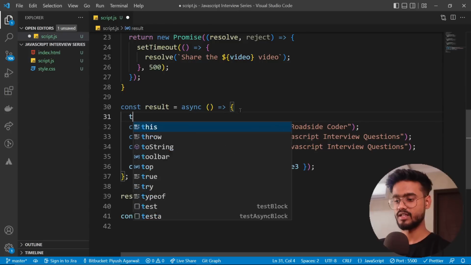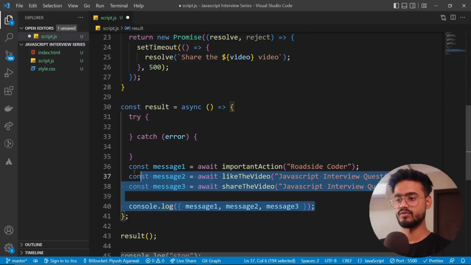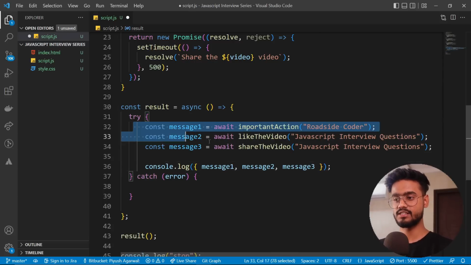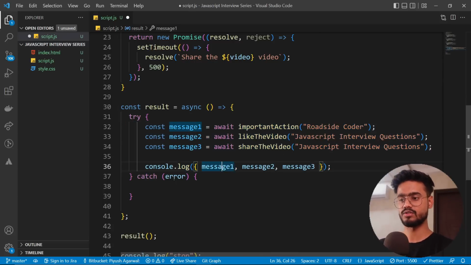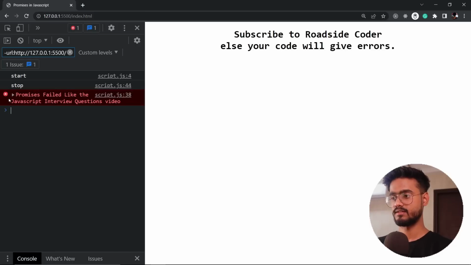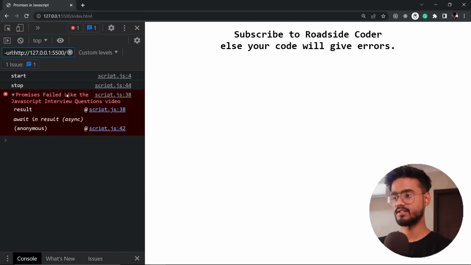So we're gonna use something called try catch. We are supposed to write our code inside this try block, and if this try block fails, then it's gonna go inside this catch to show the error. So promises failed, and I'm gonna say error over here. Okay, let's see now. Yep, you see promises failed, and it gives us the message of which promise failed, the rejected